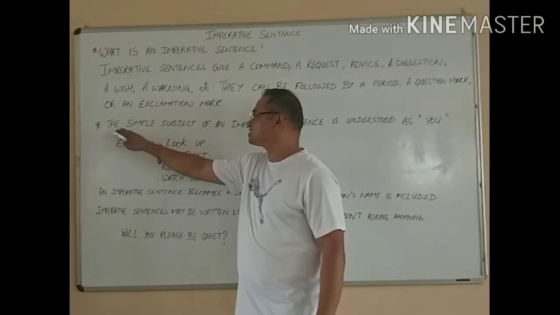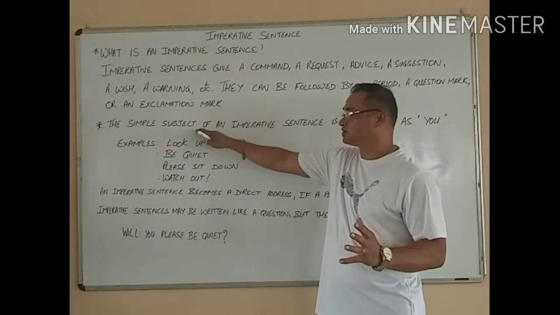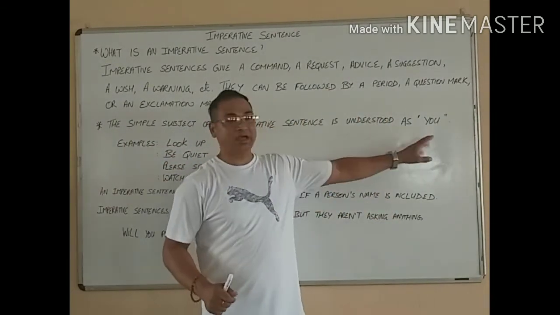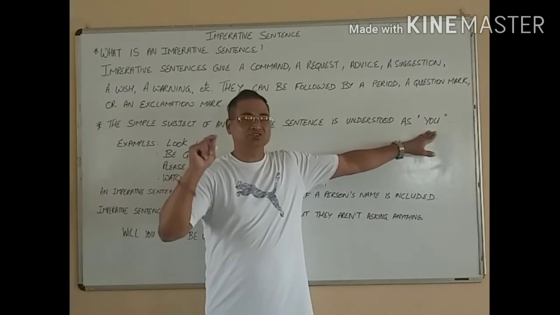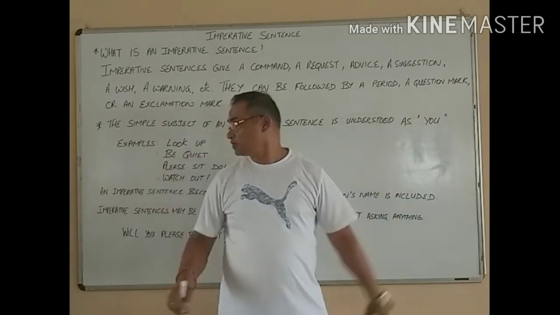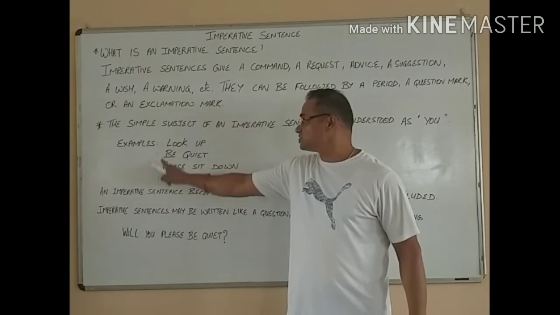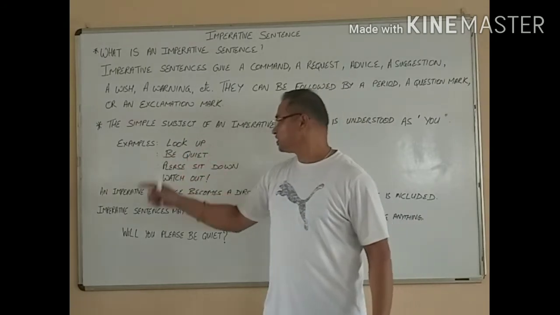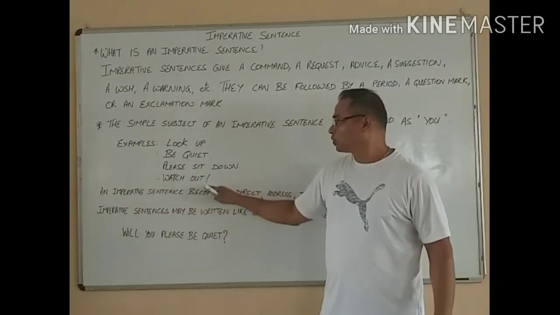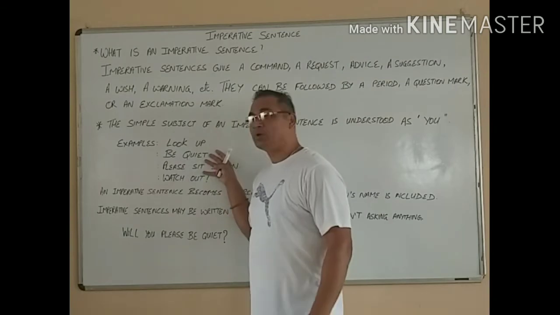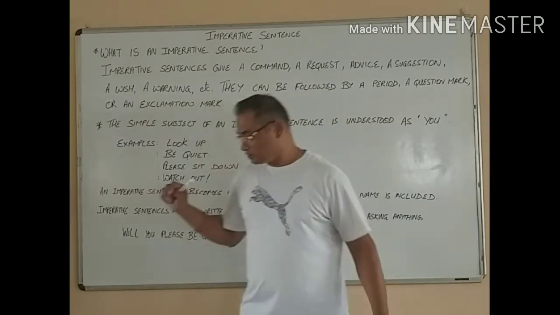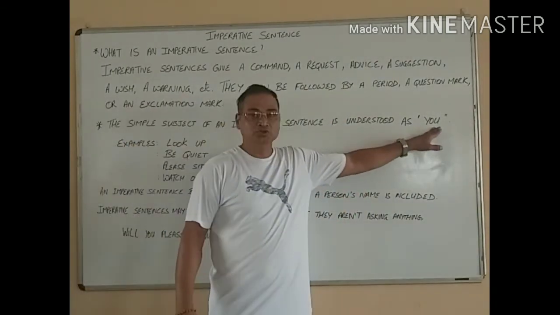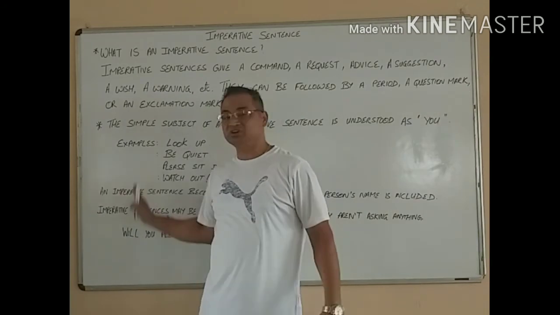Now, if you look at this example, the simple subject of an imperative sentence is understood as you. You is the simple subject. Why? Because we do not mention them. Like look up, we are asking you look up. Be quiet, you be quiet. Please sit down. Watch out. We got requests and commands here. So now these requests and commands are followed by you because there are no subjects here.